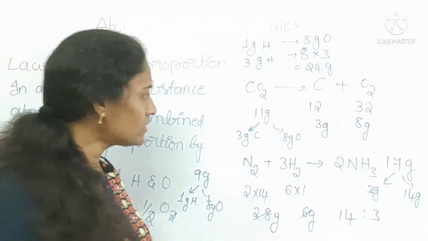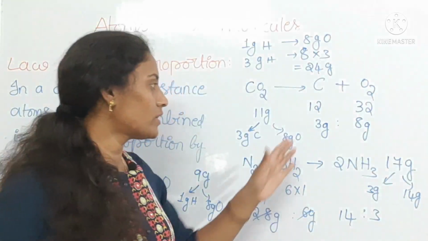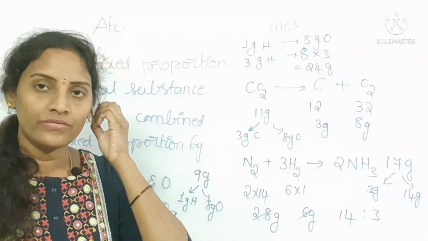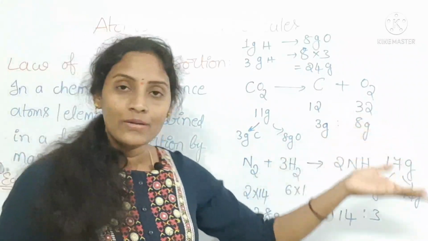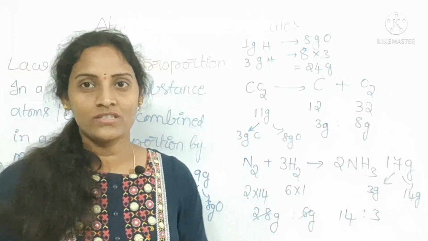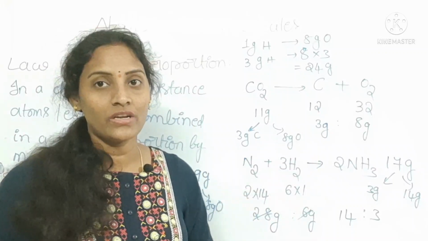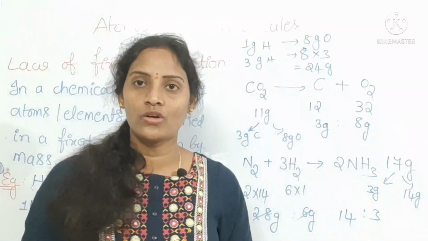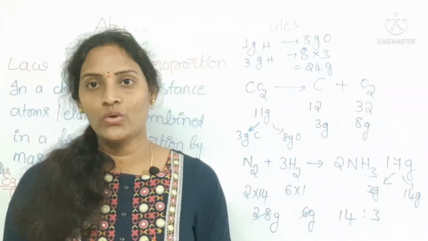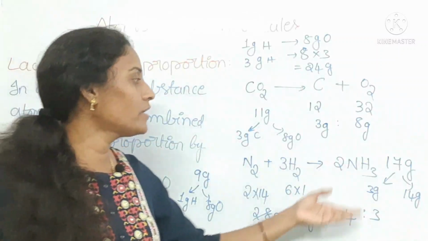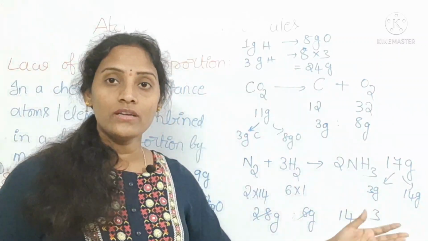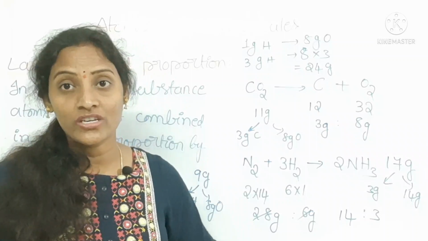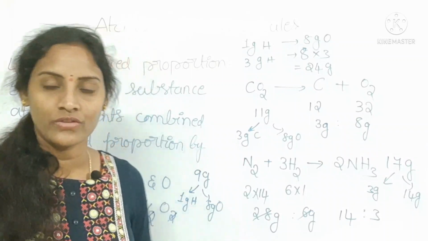You can try another one also. If 3 grams of carbon needs 8 grams of oxygen, how many grams of oxygen does 12 grams of carbon need? 12 into 8. In the same way, 14 grams of nitrogen needs 3 grams of hydrogen for the formation of ammonia.